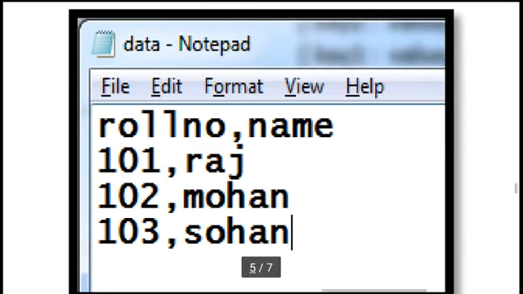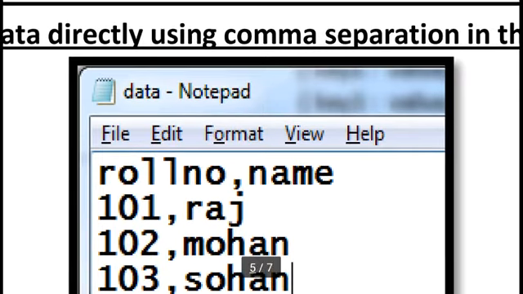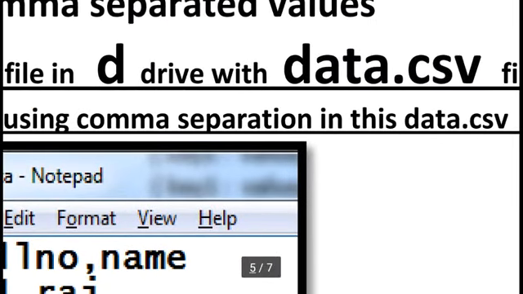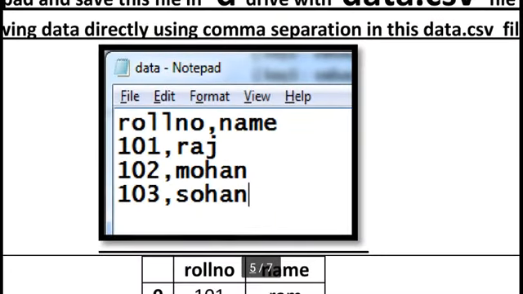So here I am using a Notepad file, and this file you can save as .txt or .csv, but here I am saving this file with the data.csv extension. Okay, this is our data.